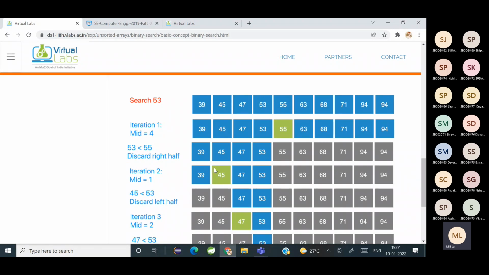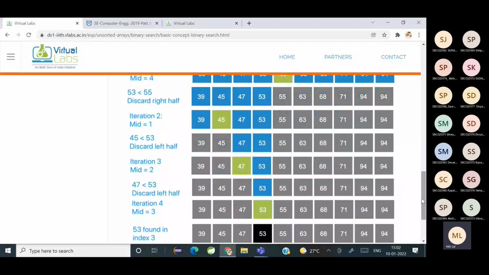Now 45 is less than 53, so you discard the left half and just go through the right half. In the right half there are 47 and 53. The middle element is going to be 47. 53 is greater than 47, so you select the right half and only 53 is left.